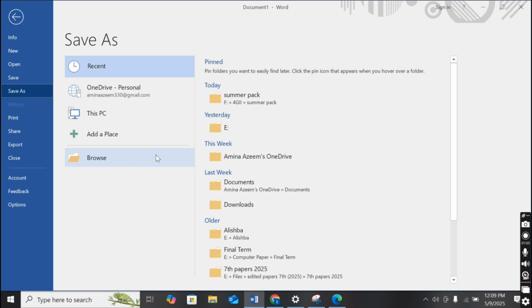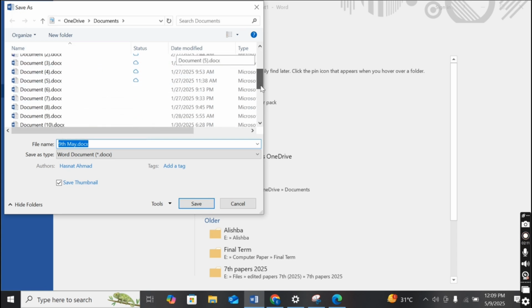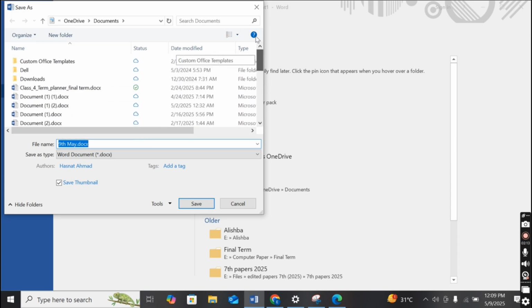Here you can see an interface. You can save the file on your OneDrive, This PC, and anywhere else. You can also click on Browse and select any destination where you want to save it.